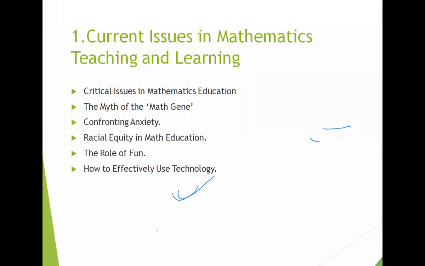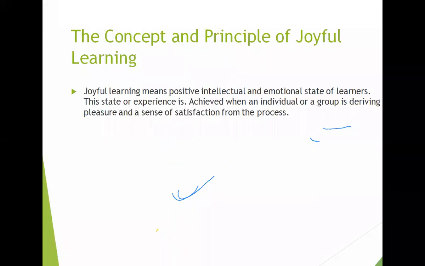So now we will go to the next slide. What is there? The concept and principle of joyful learning. Joyful learning means a positive intellectual and emotional state of learners. This state or experience is achieved when an individual or a group is deriving pleasure and a sense of satisfaction from the process.